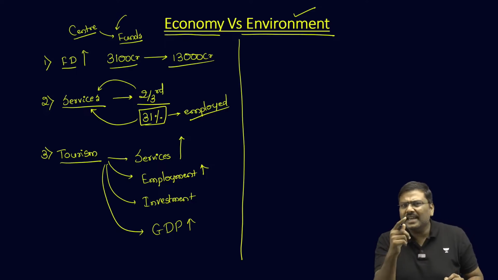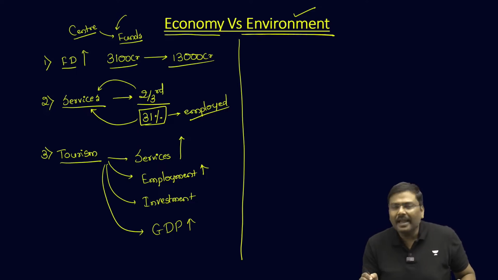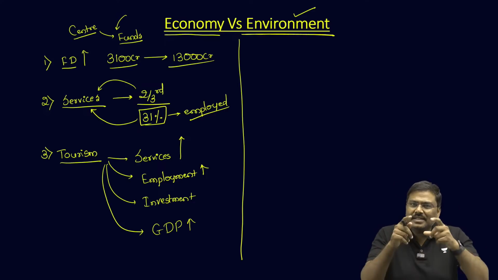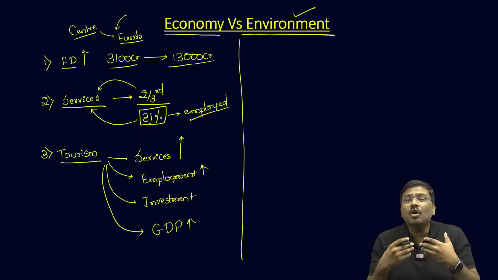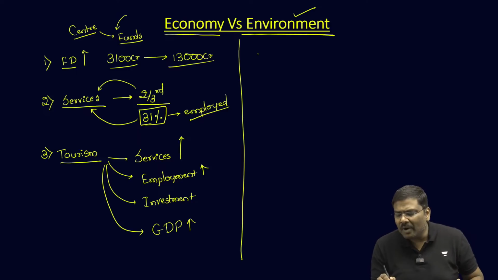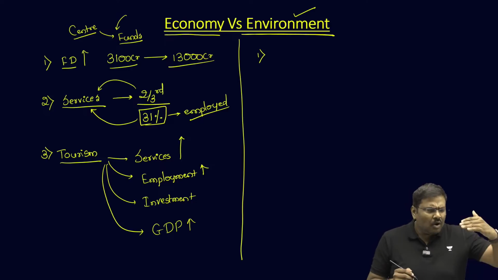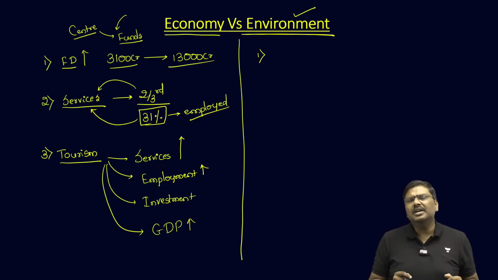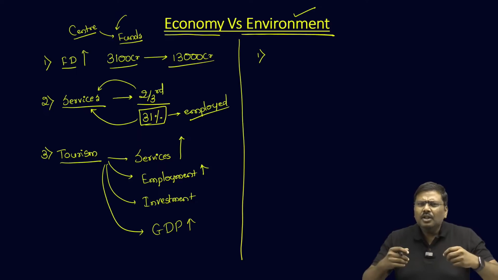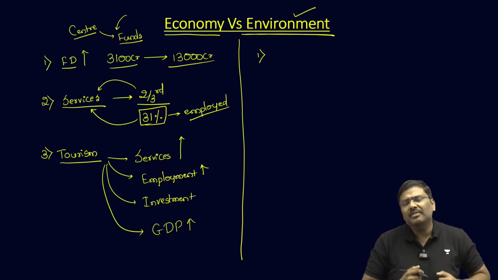The author says there is a certain environmental cost that the state has to pay. What are the reasons, what are the concerns here? Point number 1, whenever a lot of tourism starts entering a particular region, it's true that a lot of infrastructure will be developed.